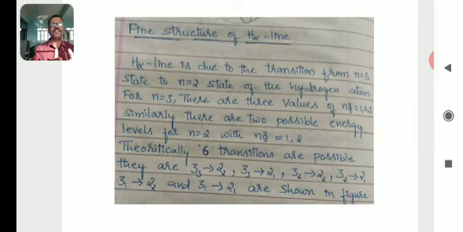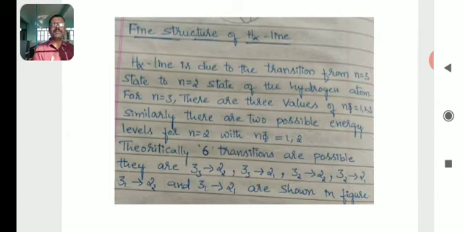That means H alpha, H beta, H gamma each consist of a group of lines, not a single line. This is known as the fine structure of spectral lines.